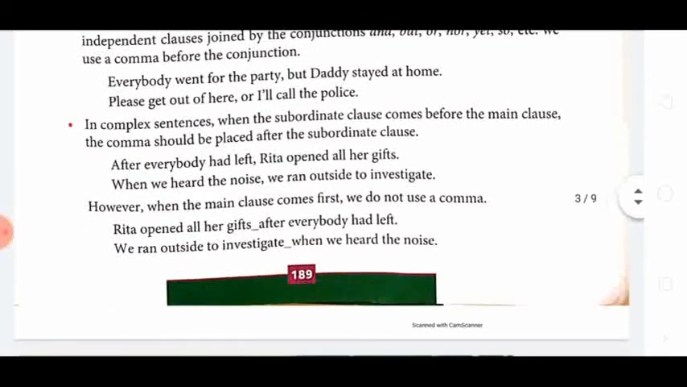In complex sentences, when the subordinate clause comes before the main clause, the comma should be placed after the subordinate clause. These are all rules you have learned while we learned about clauses in the chapter. After everybody had left, comma, Rita opened all her gifts, because "Rita opened all her gifts" is a main clause. "After everybody had left" is a subordinate clause, and as the subordinate clause comes first, it is separated with a comma. But if the main clause comes first, there is no comma. Rita opened all her gifts after everybody had left.